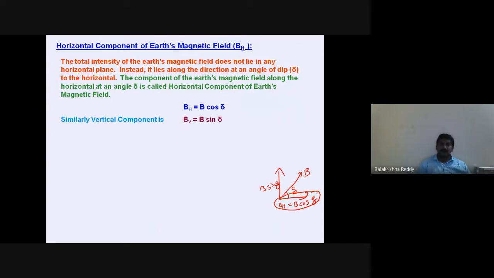When you resolve B along the vertical axis, the vertical component BV equals B sine delta and the horizontal component BH equals B cos delta.